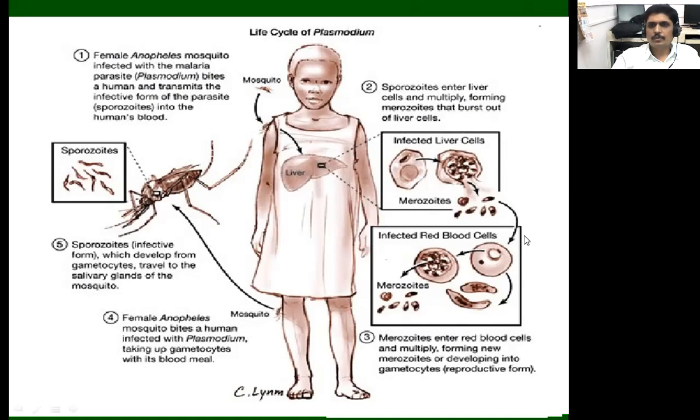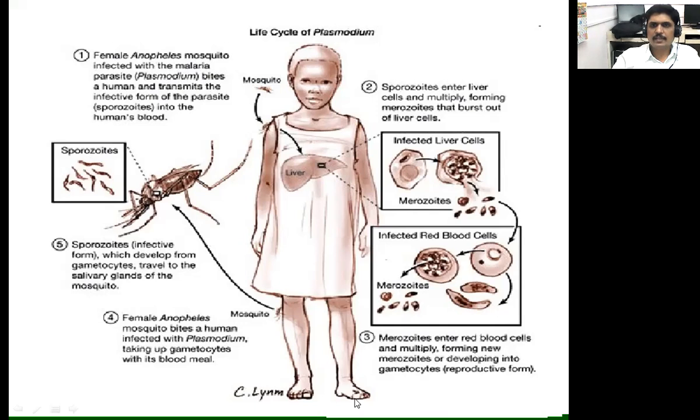Next, we observe the second stage. The sporozoites enter the liver cells and multiply, forming merozoites, which burst out of the liver cells. Here we observe the merozoite stage. It means the bursting stage.